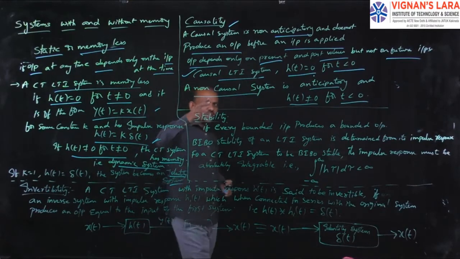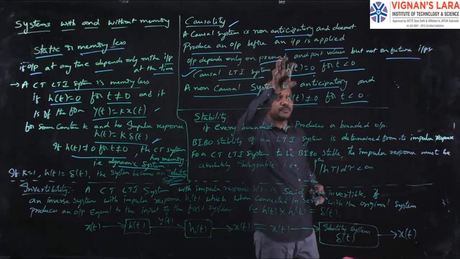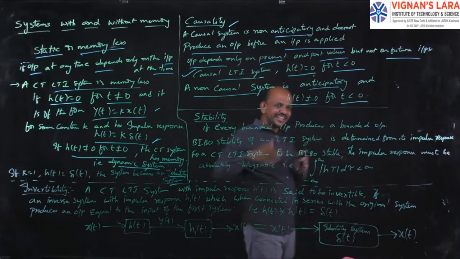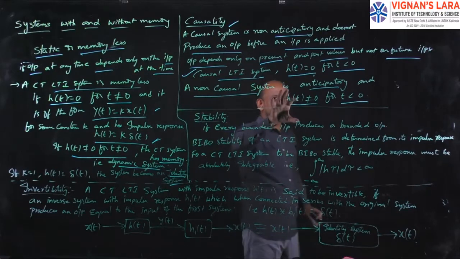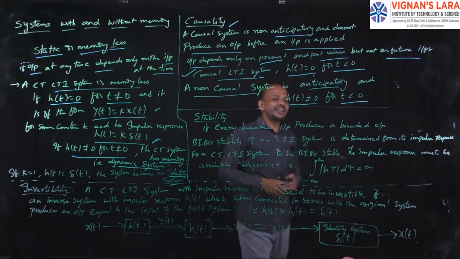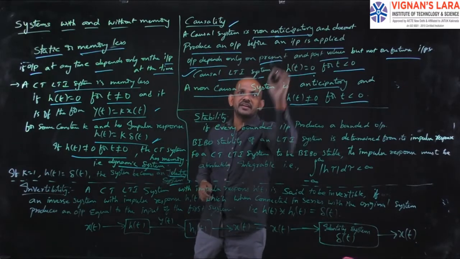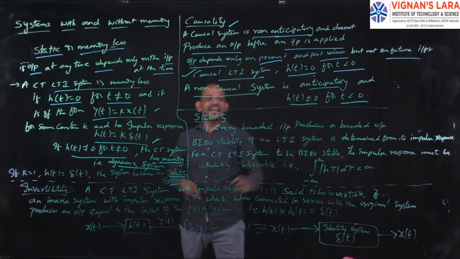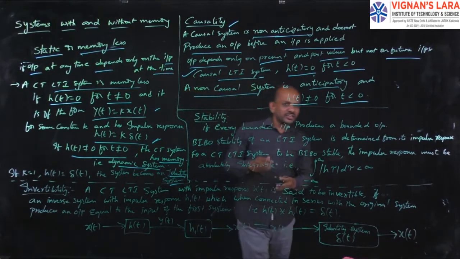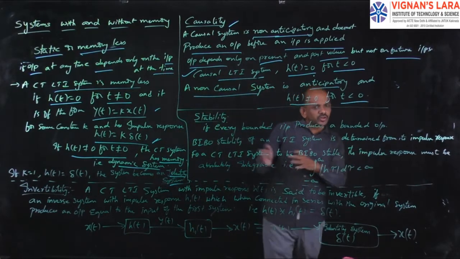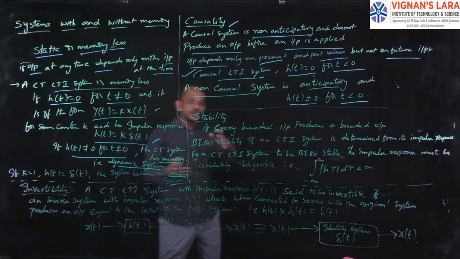The first point is the causal LTI system. For a causal LTI system, the impulse response h of t equals 0 for t less than 0, and for a non-causal system, the impulse response h of t is not equal to 0 for t less than 0, and the causal system is non-anticipatory, whereas a non-causal system is anticipatory. And I have given the output of a causal signal given to a causal system, a non-causal signal applied to a non-causal system, and a non-causal signal applied to a causal system.